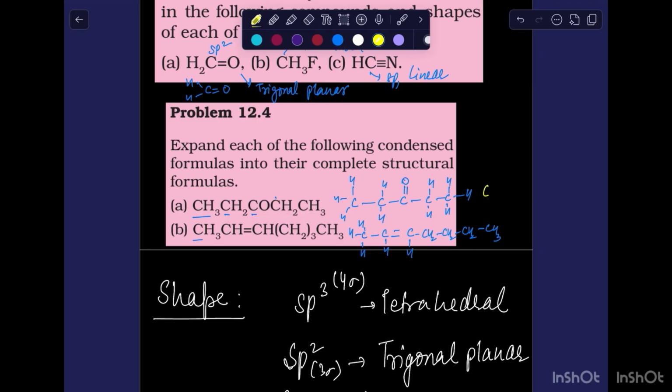So we have 5 carbons, so C5, and then we have to calculate hydrogen. So this is 3 and 2 is 5, 7, and then 3 more is 10. So C5H10 and there is one oxygen also. In the next molecule, we can see there are 7 carbons, and then we have hydrogen: 3, and then 3, 4, 5, 6, 7, 8, 9, 10, 11, and then 14. That makes sense also because it is an alkene, so we follow CnH2n.